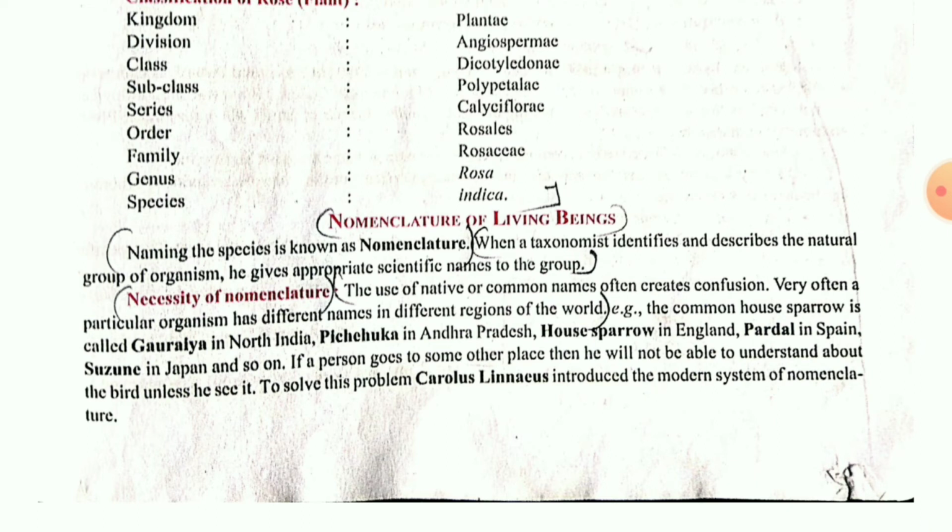The nickname is only for home purpose. In the same manner, the living organism will have one common name and one specific name. The common name may vary as per the locality. But when we talk about the species name, for each and every place it will be fixed and it will be unique. Okay.